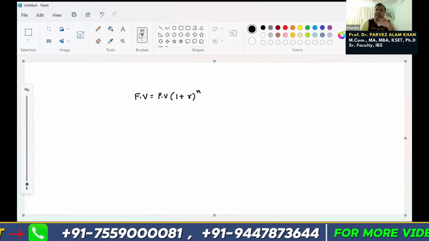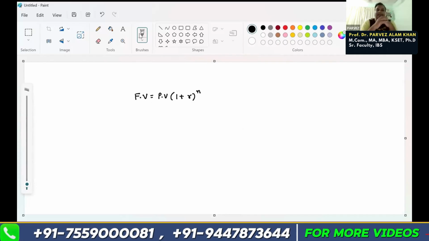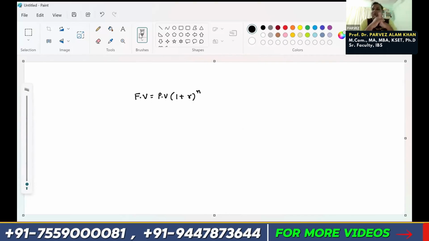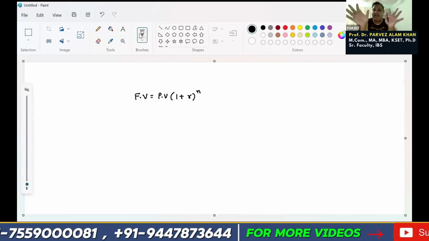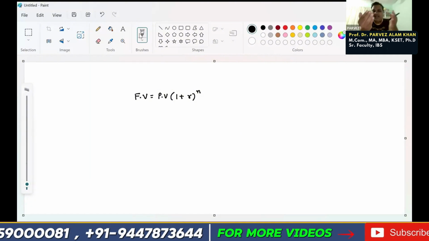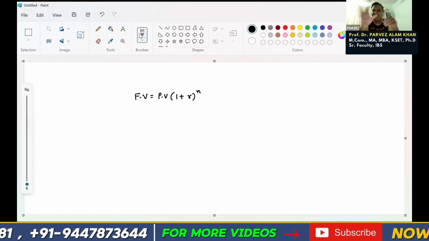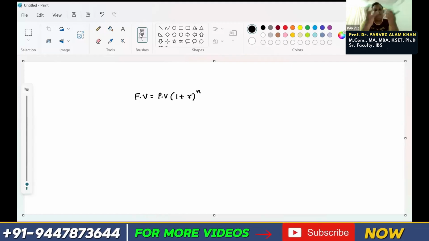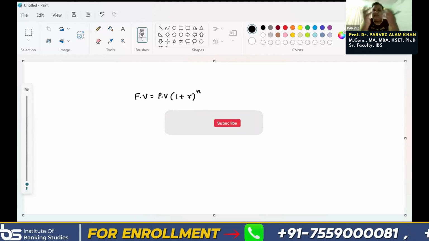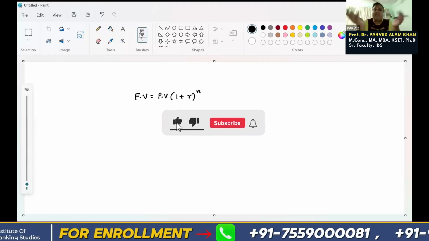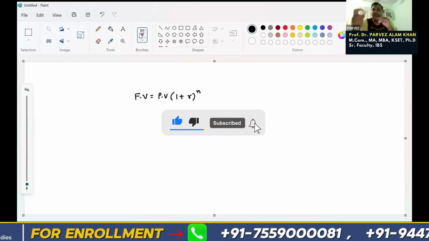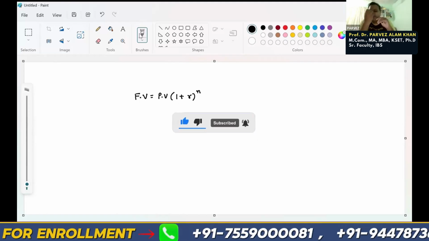We can convert the rate into decimal, because earlier calculators were not allowed or everybody was not having a calculator, so we wrote R by 100 and then did the calculation, which made reducing easier. But nowadays most of the time we are using a calculator, everybody has one, so the formula has been modernized.